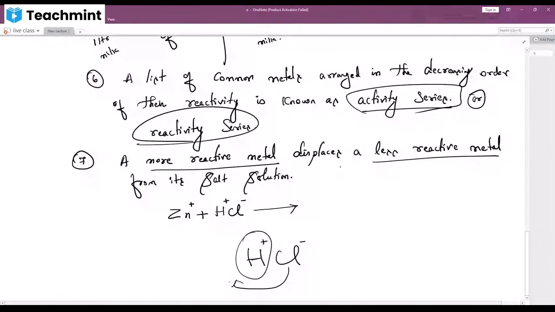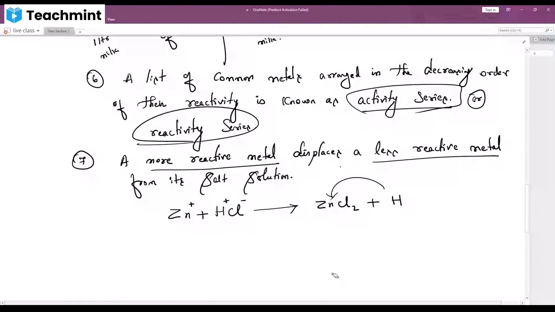He will displace chlorine. H is not combining with Zn. So Zn combines with chlorine, becomes zinc chloride, and hydrogen becomes single. Understood? Hydrogen is not combining with zinc. So a more reactive metal displaces a less reactive metal. Any doubts?